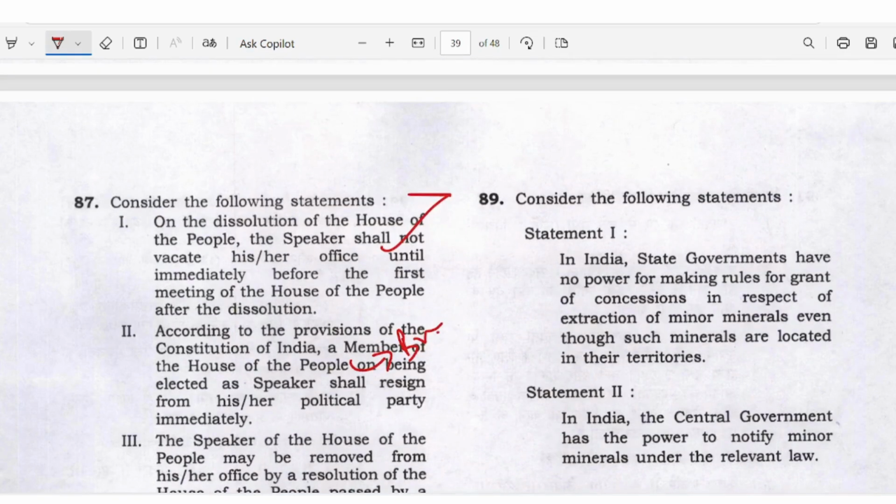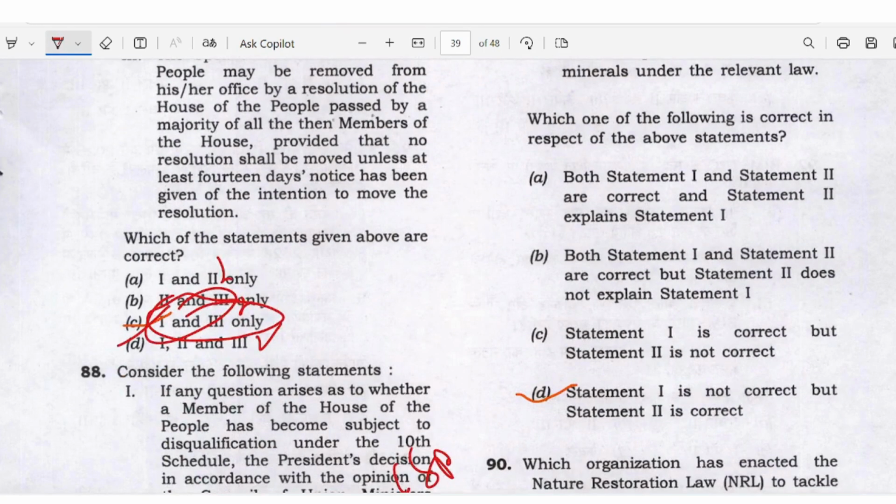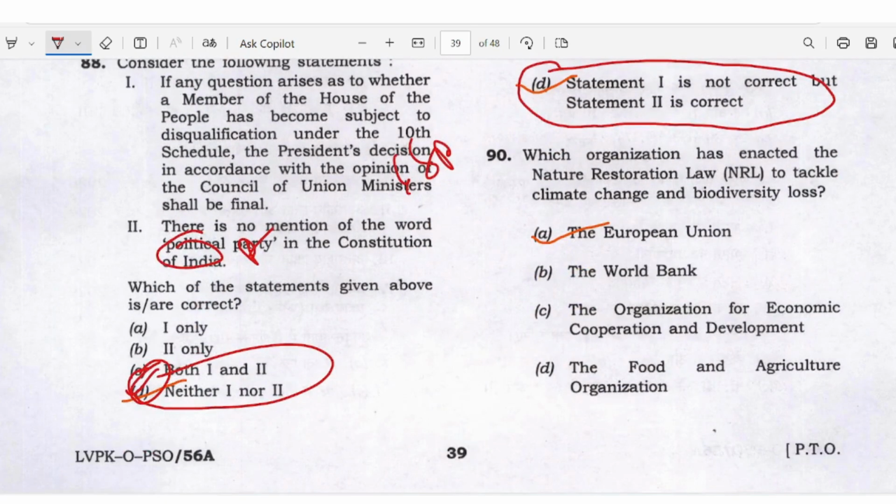In India, state governments have no power for making rules for the grant of concession in respect of the extraction of minor minerals, even though such minerals are located in their territory. In India, the central government has the power to notify minor minerals under the relevant law. So the answer is D here. Statement 1 is wrong. Statement 2 is right. Nature Restoration Law tackles climate change and biodiversity loss. It is a European Union law.